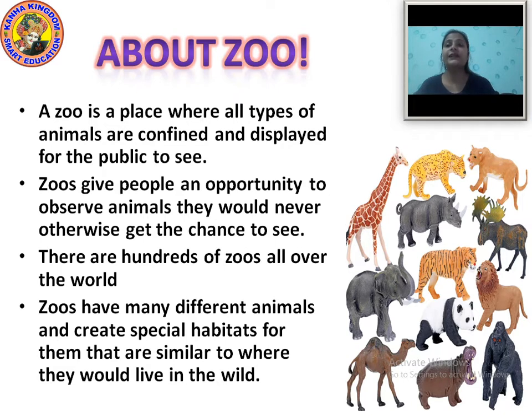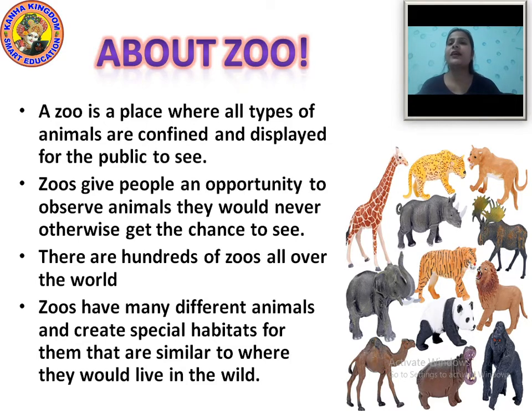There are varieties of animals in the zoo. They keep so many animals, so they cannot keep all the animals in one place. They keep animals in different places, okay. So they confine all the animals and display them for the public to see, okay.